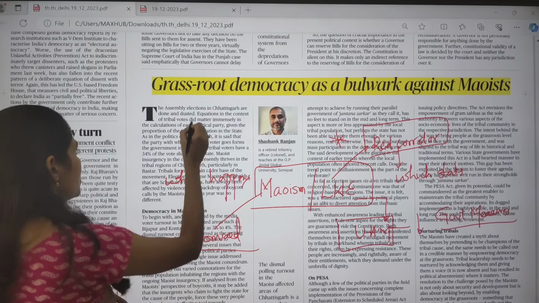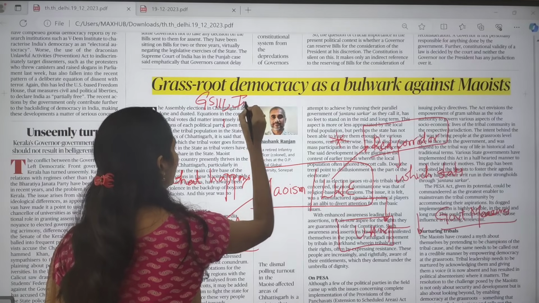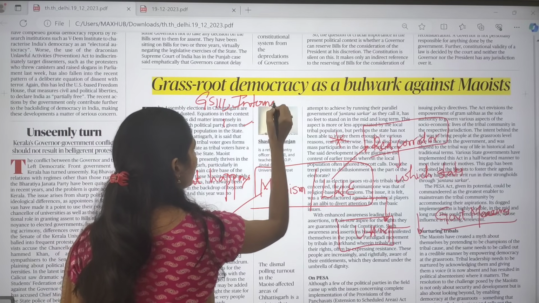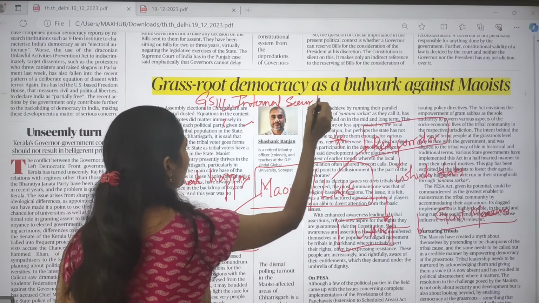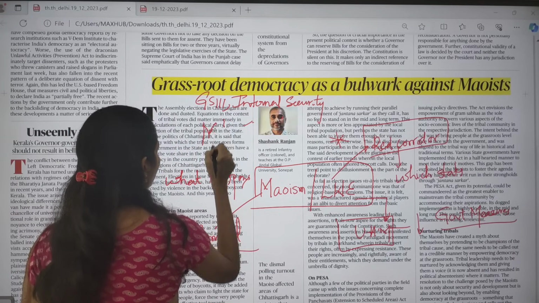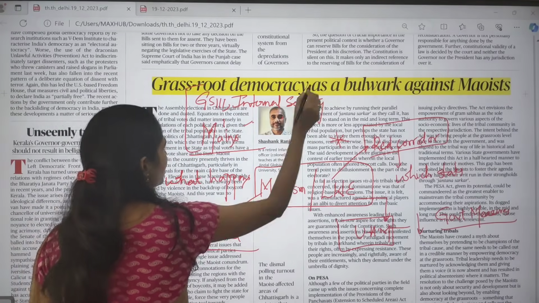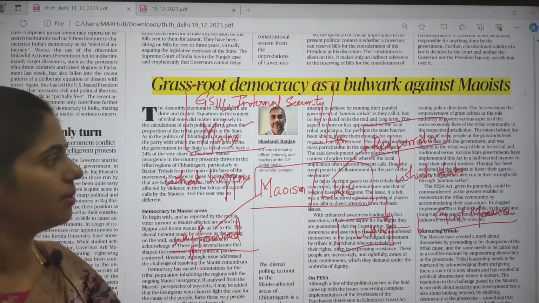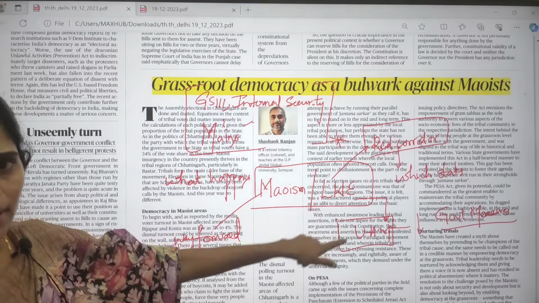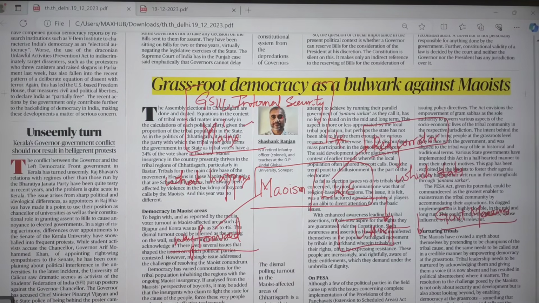This topic is important from your GS paper 3 under internal security. Under internal security issues it is very important, and this topic is important only from your mains, not from your prelims. Okay, so all these are the dimensions that you have to know about this topic.